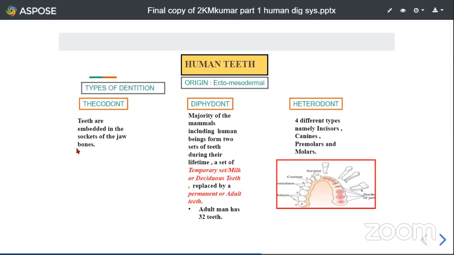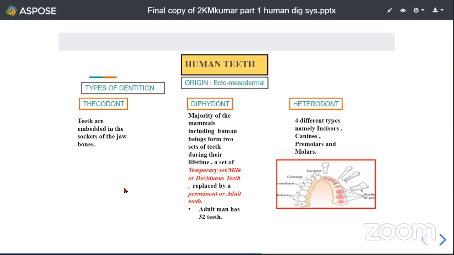Here these jaw bones have pits or sockets. These light colored portions are called sockets of the jaw bone. These sockets are also called alveolus, singular, alveoli, plural. Here the teeth are fixed firmly in these sockets. As the teeth are embedded in these sockets, it is referred to as thecodont.